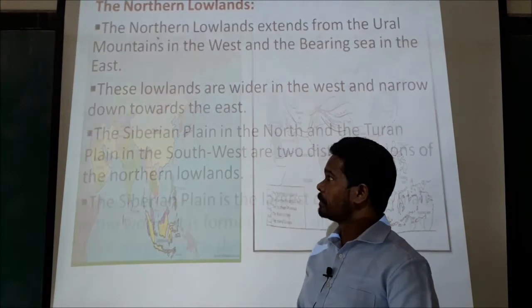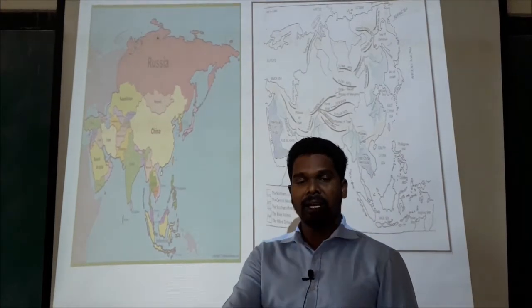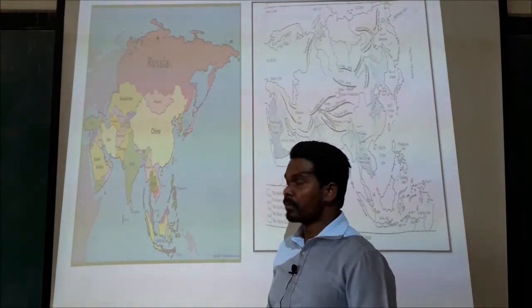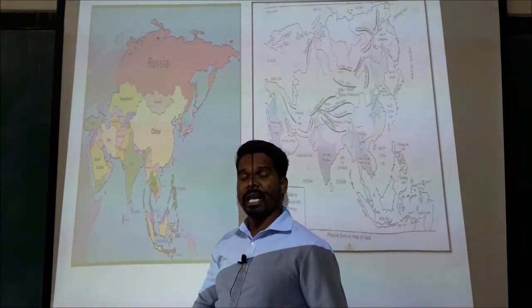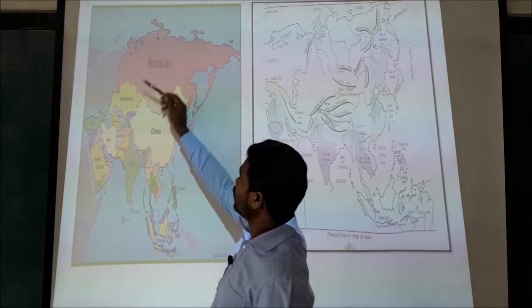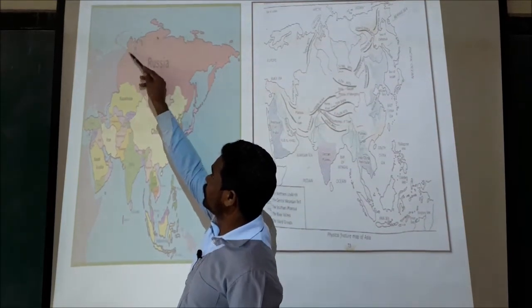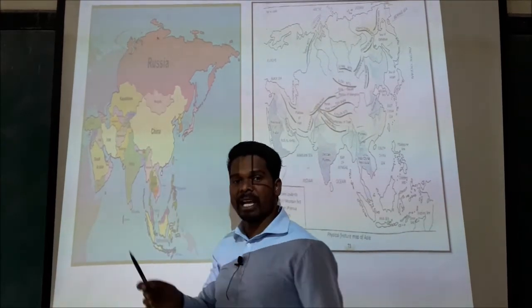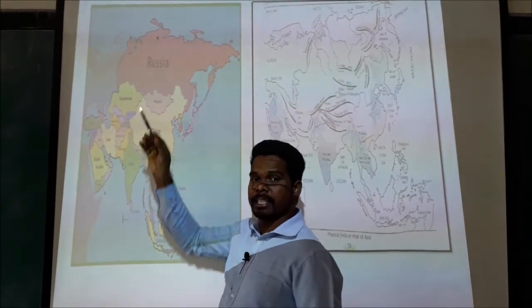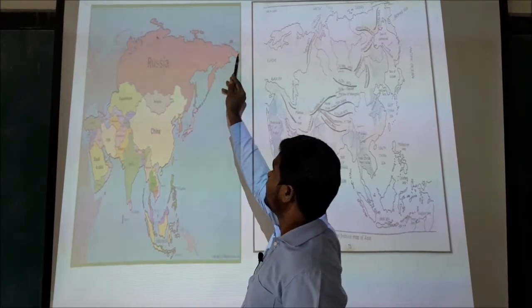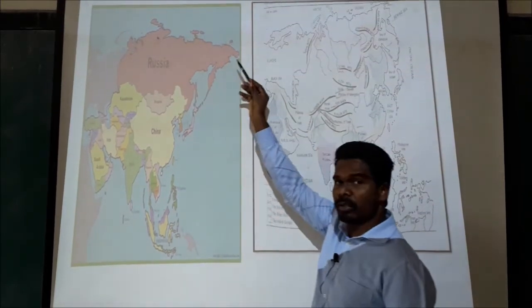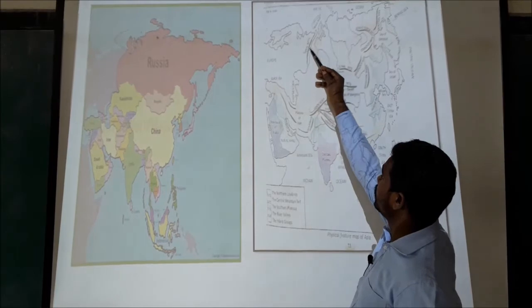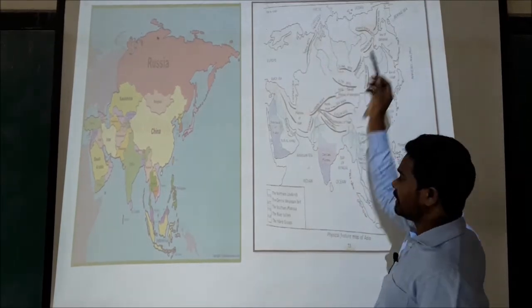Dear students, these northern lowlands begin from the Ural Mountains in the west, and stretch up to the Bering Sea in the east. Here is the Bering Sea, you can look at in this map, Ural Mountains and the Bering Sea.